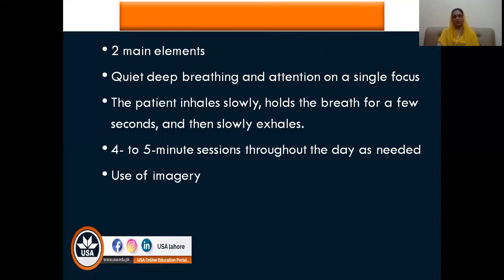So first thing is that you will train the patient for quiet deep breathing and attention, focus on a single thing. That should be something nice and something positive. So simply, this is called controlled breathing, which is also called diaphragmatic breathing, which is also called belly breathing. In this, the patient inhales slowly, usually from the nose, and then holds the breath for a few seconds, and then slowly exhales.